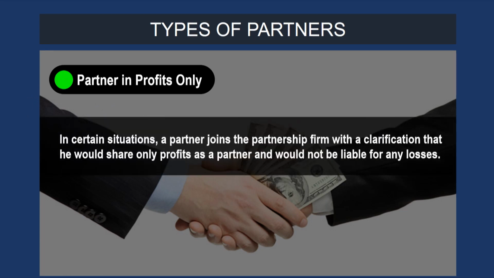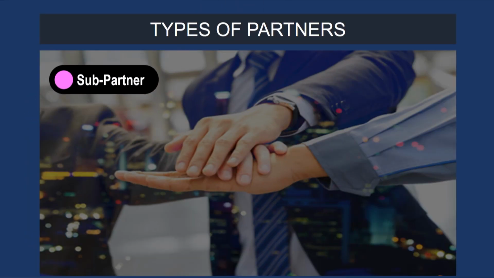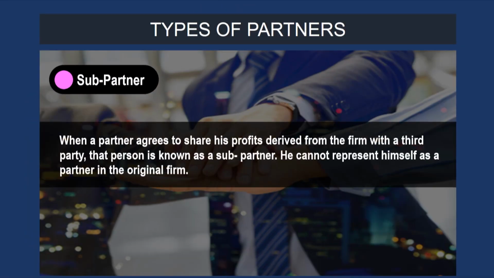Next is the partners in profits only. In certain situations, a partner joins a partnership firm with a clarification that he would share only the profits and would not be liable for any losses. However, he shall be liable like all other partners, since the liability of the partners is joint. Next is the sub partner. When a partner agrees to share his profits derived from the firm with a third party, that person is known as a sub partner.